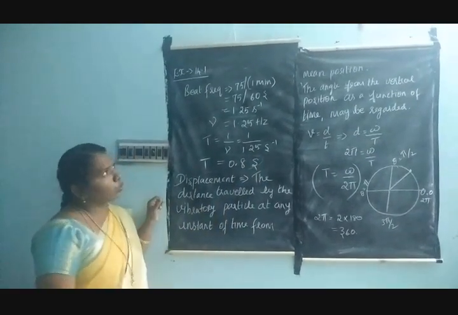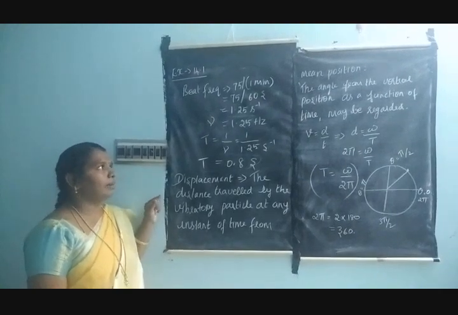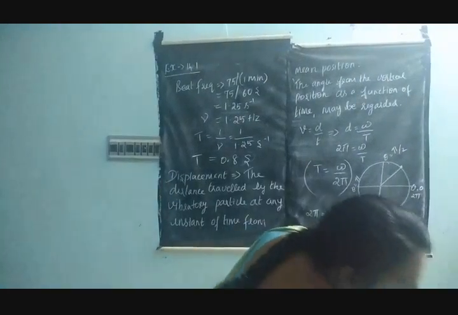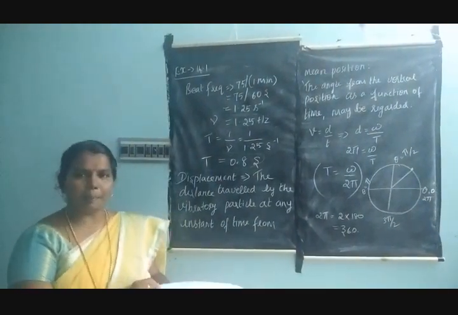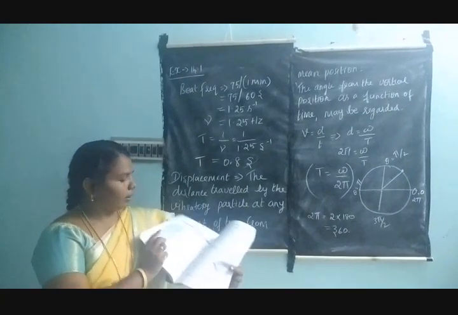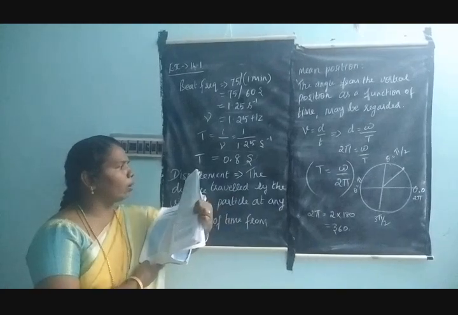So try to do all these simple example sums. These are the first example sums in your book. I hope you know this is chapter 14, so take your book. I am also sending the PDF for your reference. See here, these are the page numbers. I hope you have the book.